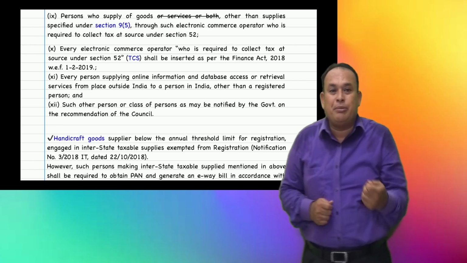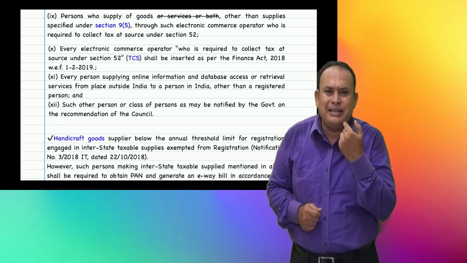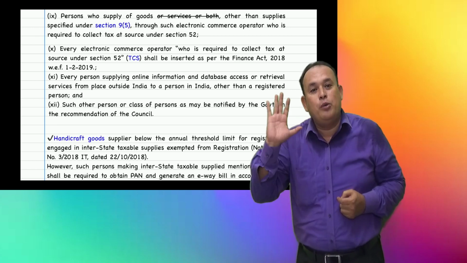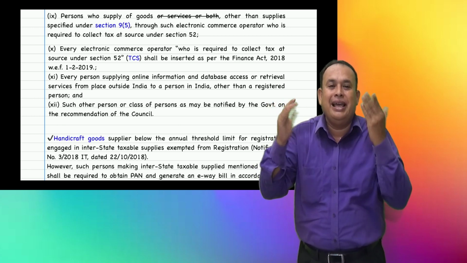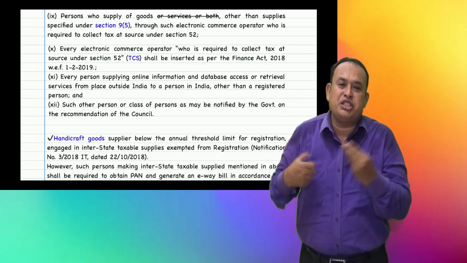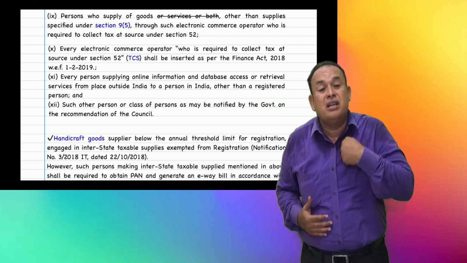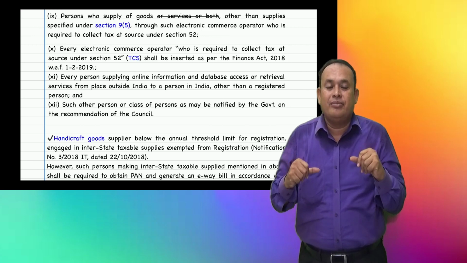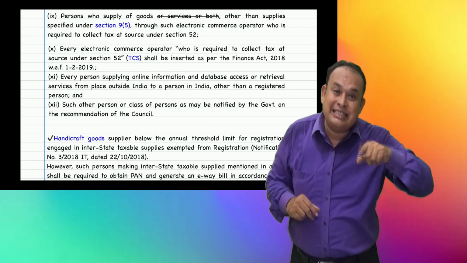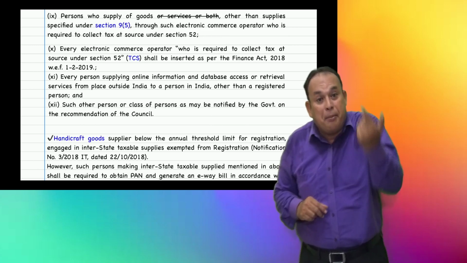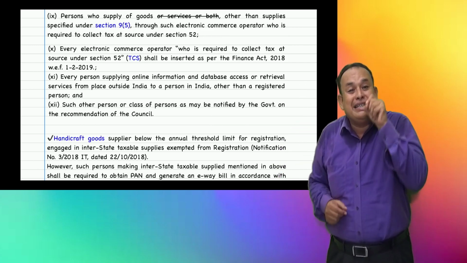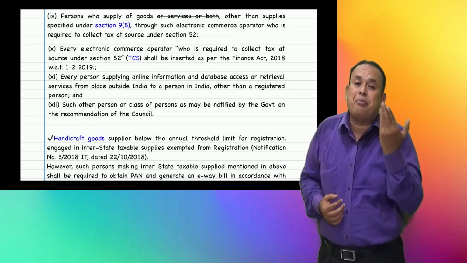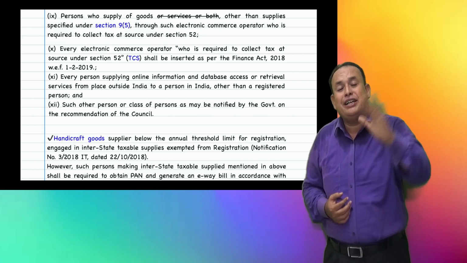I am now coming to make the payment. Have you obtained separate registration as a TCS collector? No, sir. I am holding a normal registration. Hey, Mr. E-commerce operator, keep that registration in your pocket. You should obtain separate registration as a TCS collector to pay the TCS amount. The e-commerce operator who collects TCS and pays to the department should have a separate registration in addition to the normal registration.